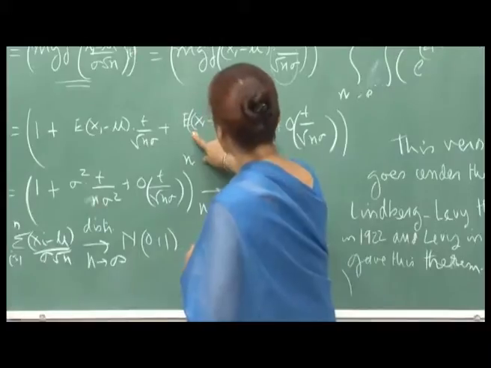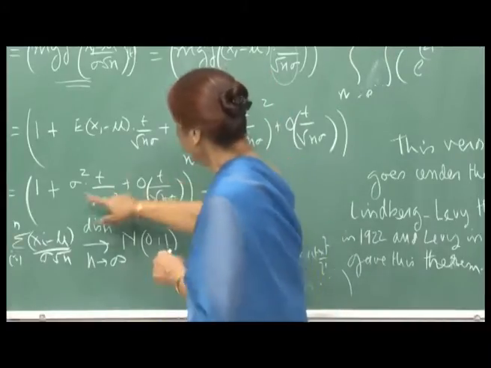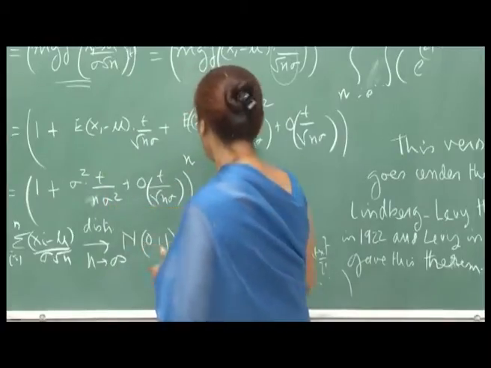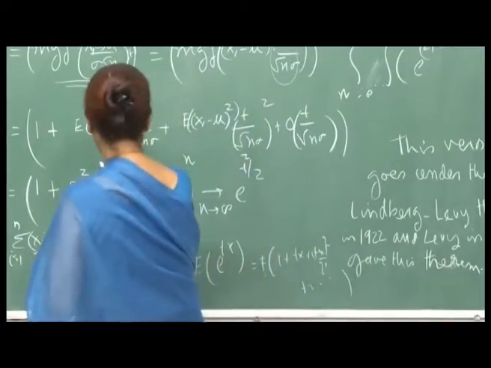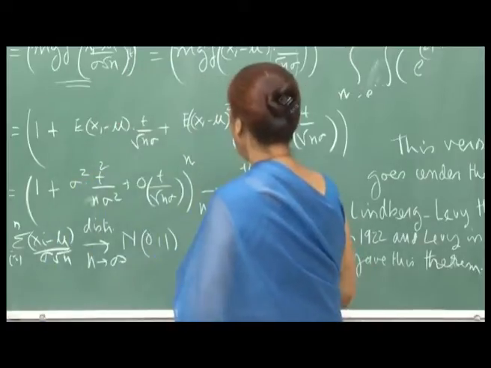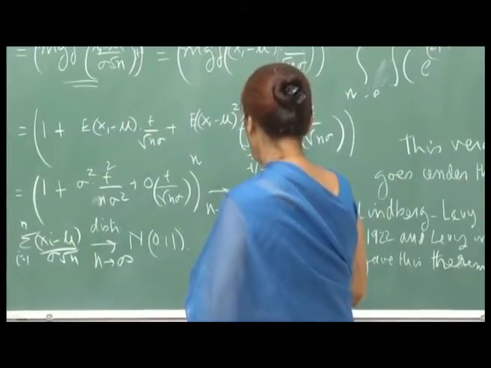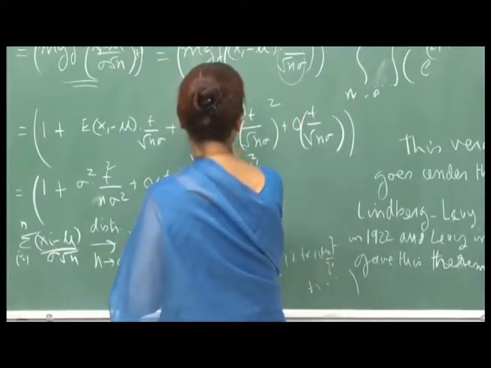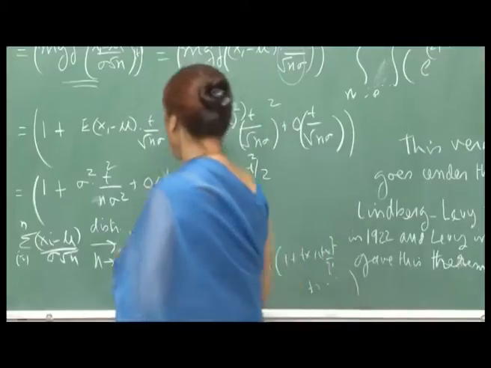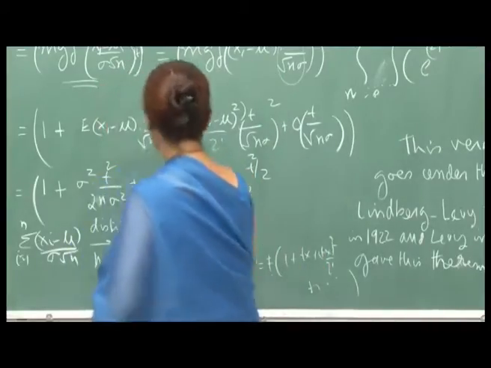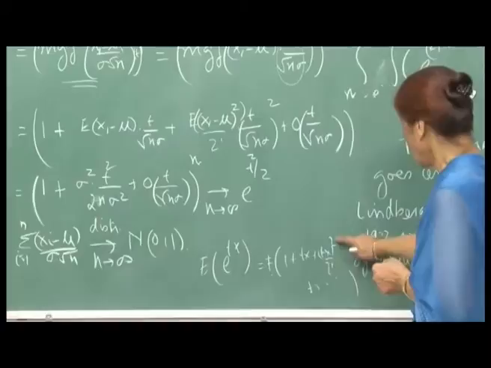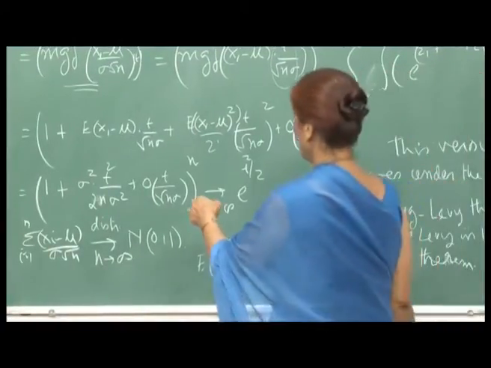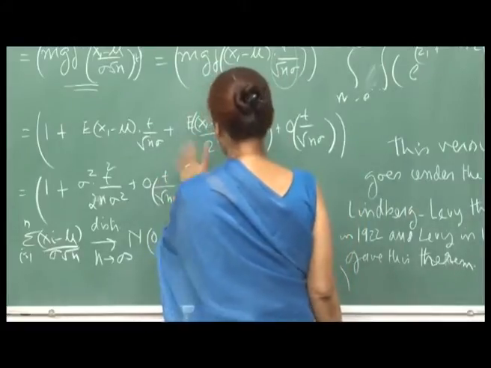And the expectation of (X1 minus mu) whole square would be sigma square. So, this is 1 plus sigma square t square upon... there should have been a 2 also, sorry, this will be 2 factorial, because (tX) square upon 2 factorial and so on, and then higher order terms of t, this raised to n.